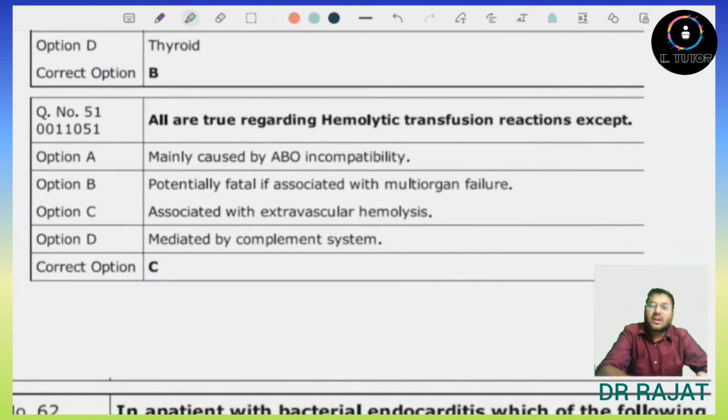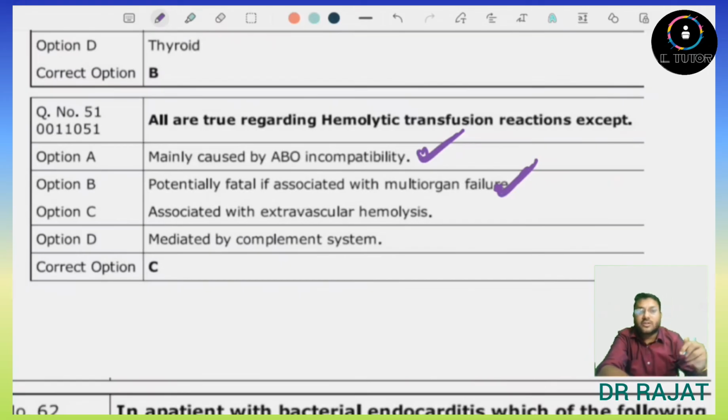All are true regarding hemolytic transfusion reaction except: mainly caused by ABO incompatibility. This is true. Potentially fatal if associated with multi-organ failure. This is also true. Associated with extravascular hemolysis.